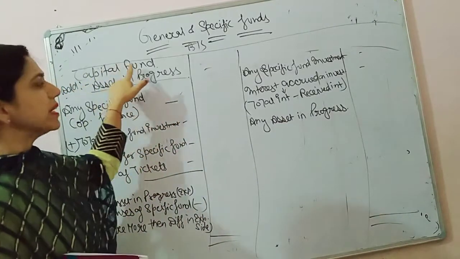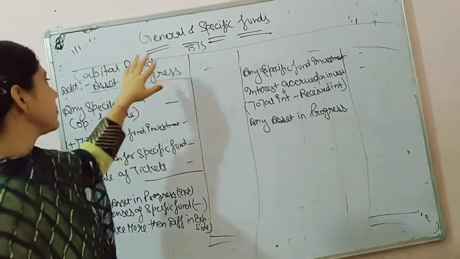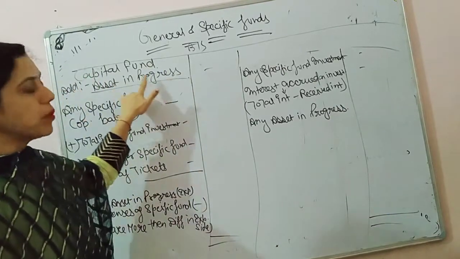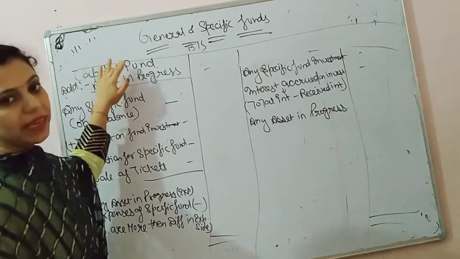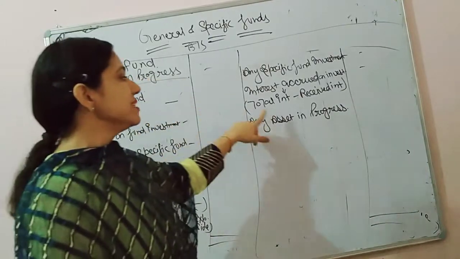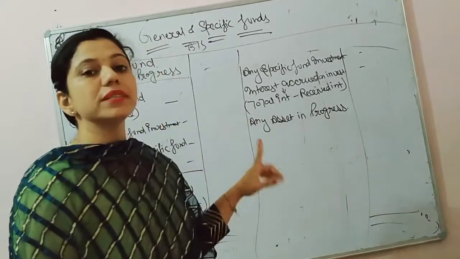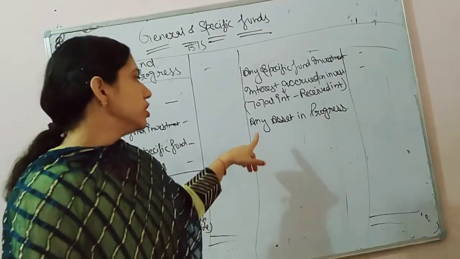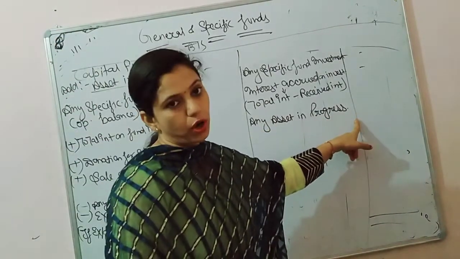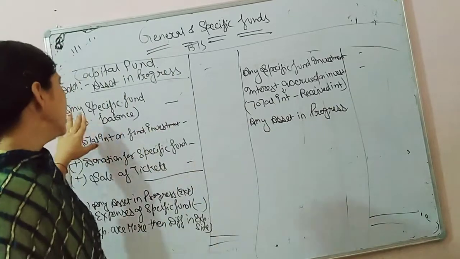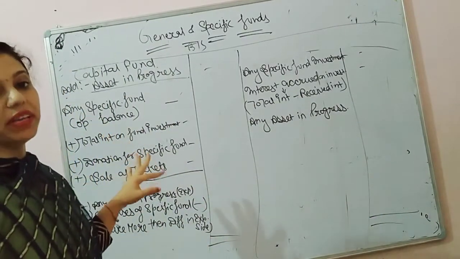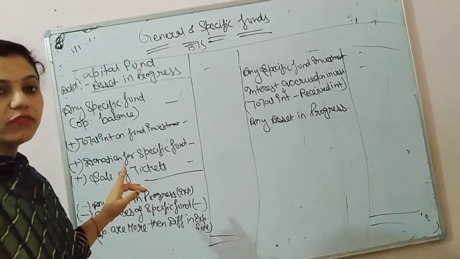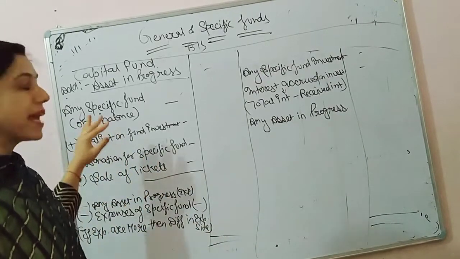First of all, the capital fund given in the question. Add asset in progress. If any asset is in progress, then it will be added in the capital fund as well as on the asset side, because now it will become your asset. So any asset in progress. Now, if any kind of specific fund is given in the question, like pavilion fund, match fund, prize fund,